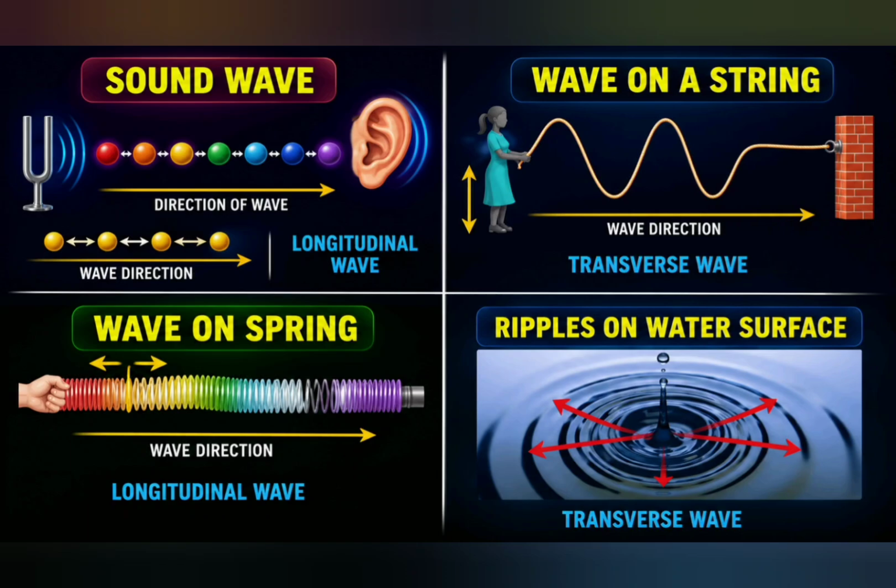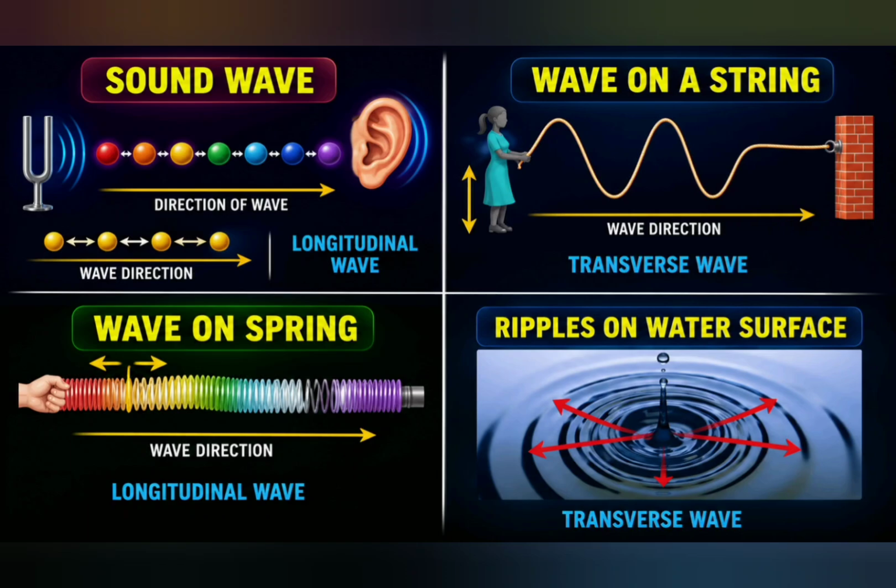The first type is the longitudinal wave. In a longitudinal wave, the particles vibrate parallel to the direction of wave propagation. Sound waves are examples of longitudinal waves. Waves in a string are also longitudinal waves. The second type is the transverse wave. In a transverse wave, the particles vibrate perpendicular to the direction of the wave propagation. Examples include waves on a rope or string and ripples on the surface of water. So remember, parallel vibration gives a longitudinal wave, perpendicular vibration gives a transverse wave.